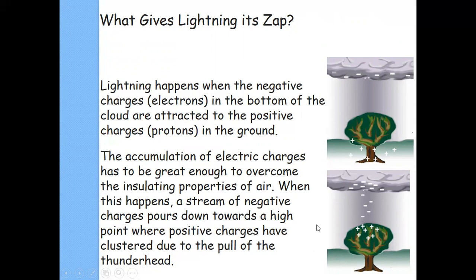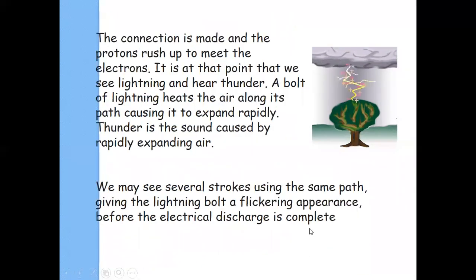Now this is what happened, and you can see that this connection is made. The positive charge rushes up to meet the electrons. It is at that point that we see lightning and hear the thunder.